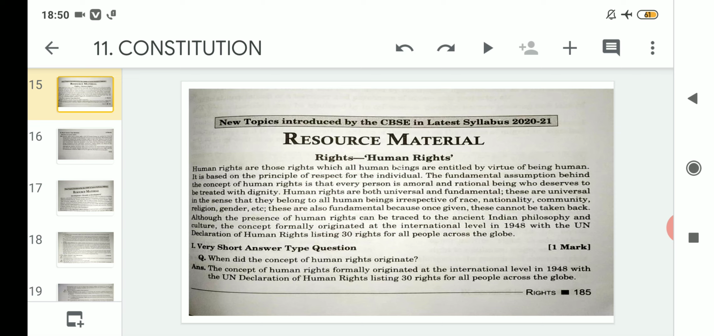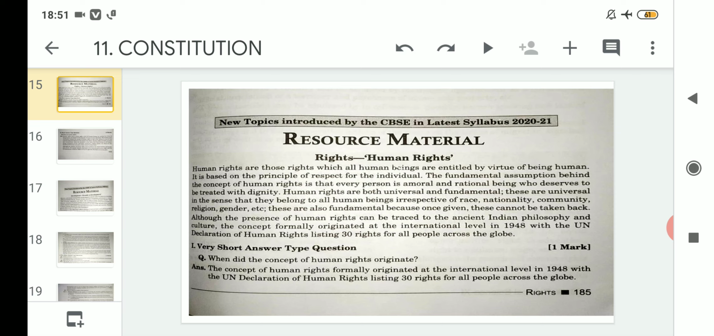That means if human rights work with the principle of giving respect to one another, what does that mean? That means every human being born on this earth is to be treated with dignity, irrespective of their caste, creed or gender. Every human being living or born on this earth should be treated with dignity. Human rights are both universal and fundamental.